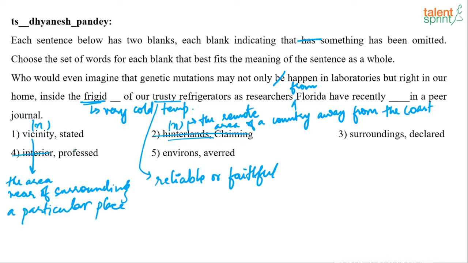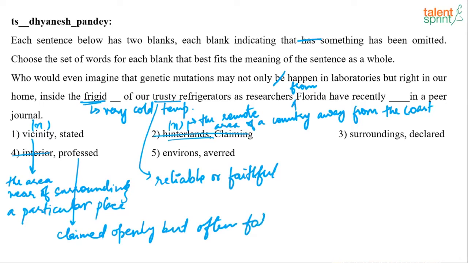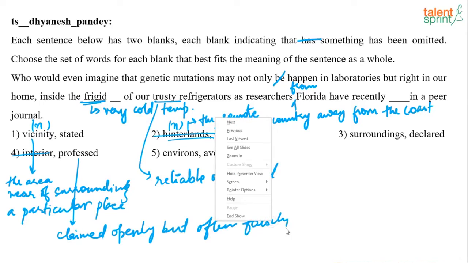By the way, what is the meaning of professed? Professed means, this is also another way of knowing if the option that you struck out is wrong or not, it means claimed openly but often falsely.